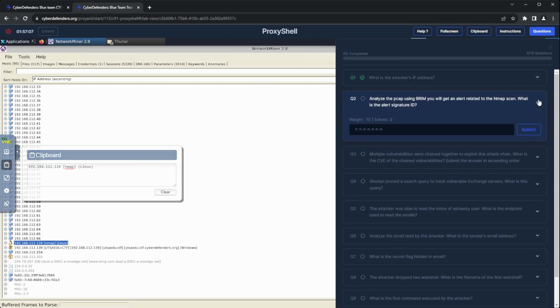On to question number 2. Analyze the PCAP using Brim. You will get an alert related to the Nmap scan. What is the alert's signature ID?